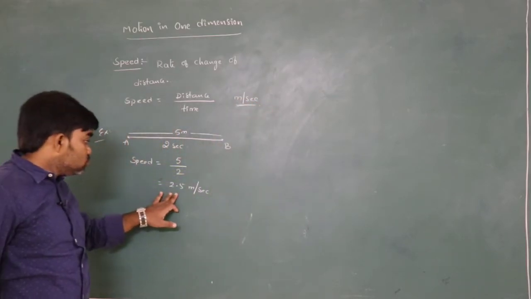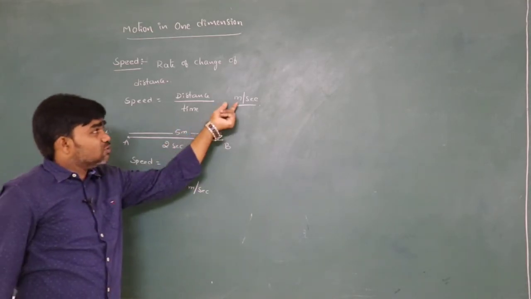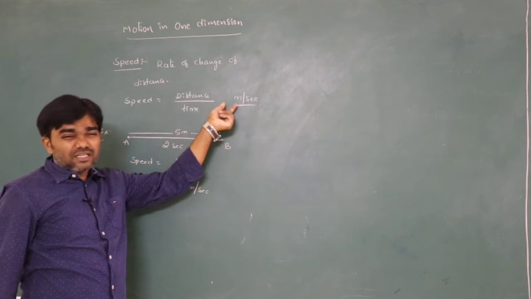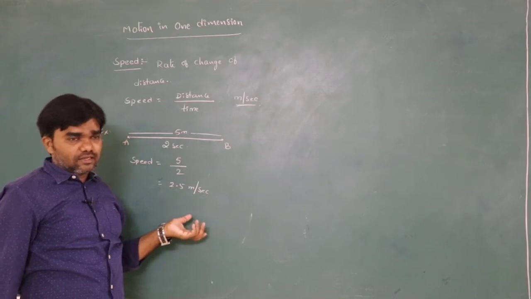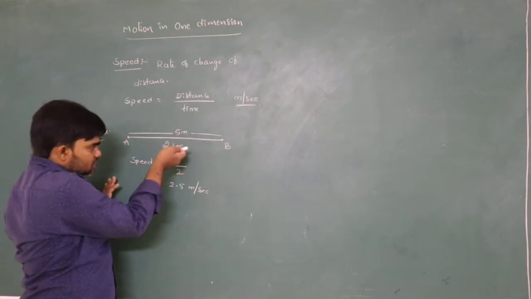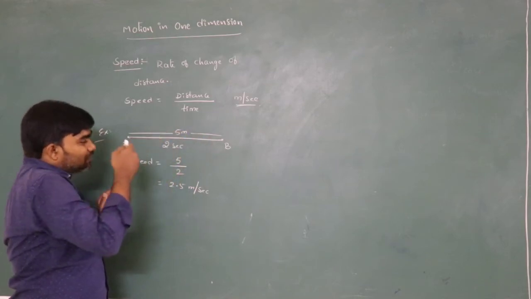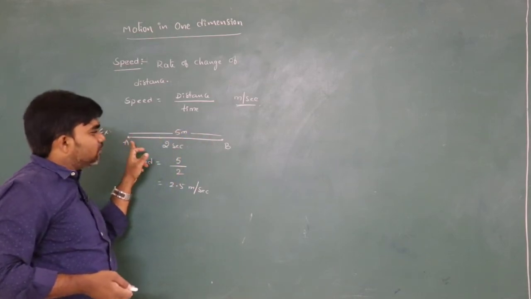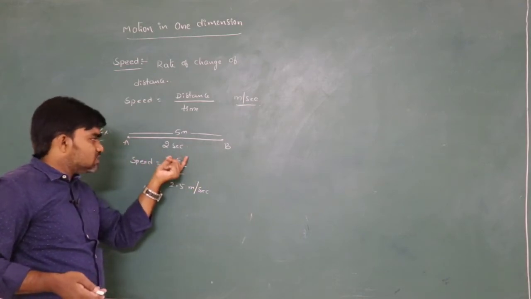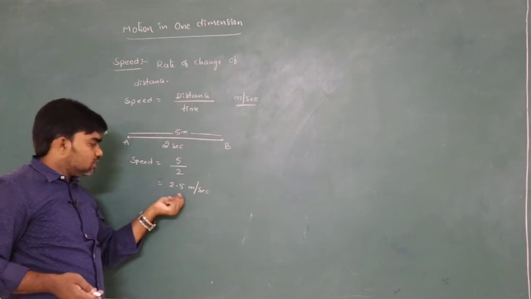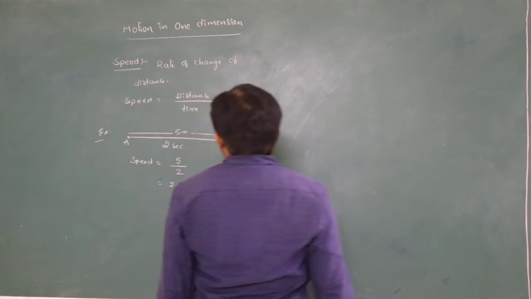So speed is 2.5 meter per second. For small distances it can also be centimeter per second or millimeter per second, whatever it is. This is just a simple small example. A to B, the distance is 5 meters. The body takes 2 seconds to reach from A to B. The speed of the body is distance by time, 5 by 2, that is 2.5 meter per second.